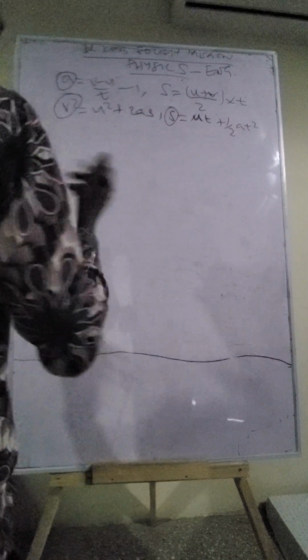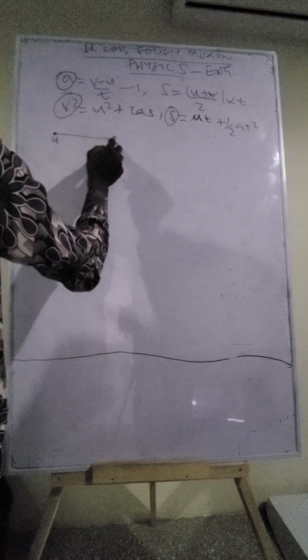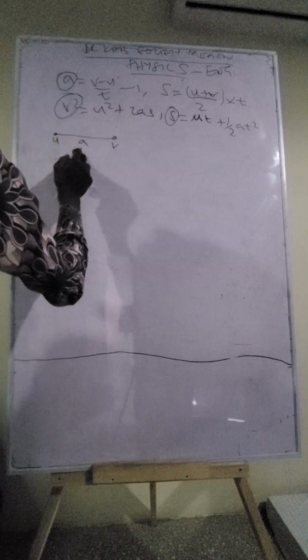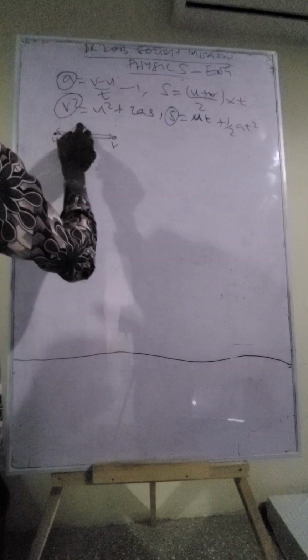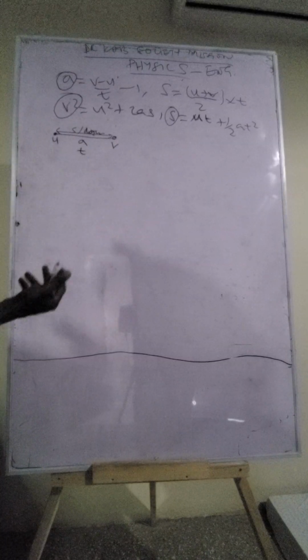But if you want to derive, always start from first principles. You know your distance, starting from here to the point. So we are starting with u, your final velocity is v, the change in velocity is acceleration, you took time t, your distance that you traveled is s, or displacement. So you have all these variables and you start using them.